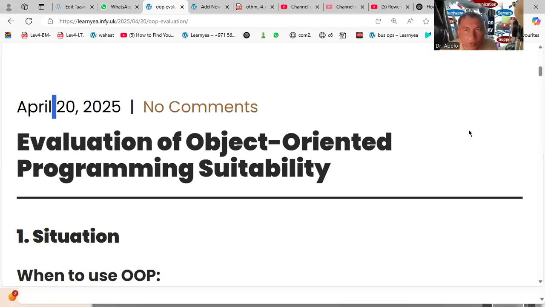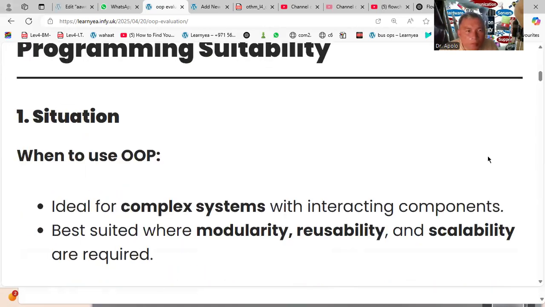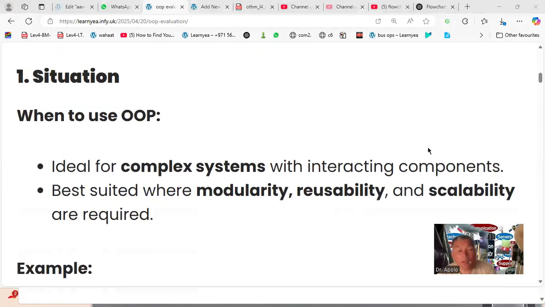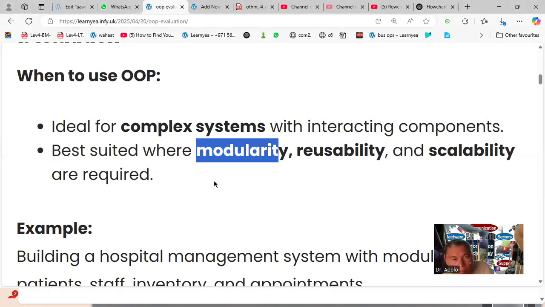A good question. Okay, ideal for complex systems. So object-oriented is not for small programs. You cannot see the vitality or the flexibility in a small program. It should be in a system program. Then, best suited for modularity. That means one part of the program is doing something else. We call it an object, and then you can use it in many ways.